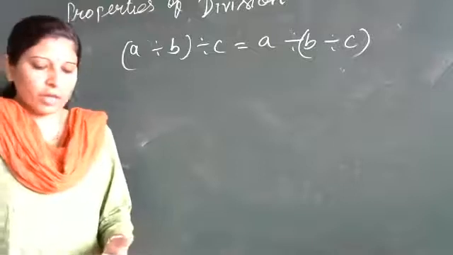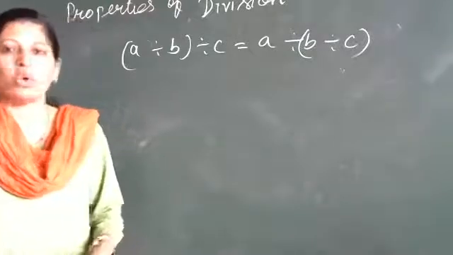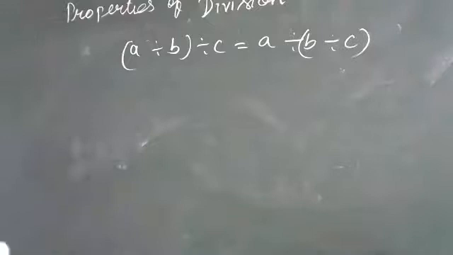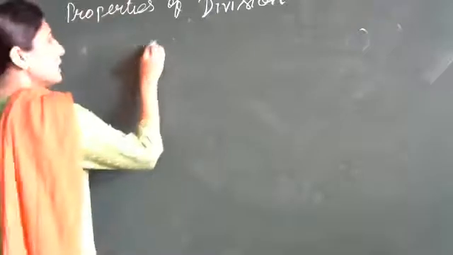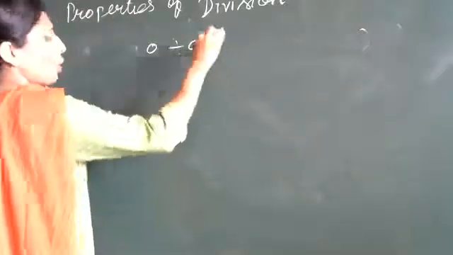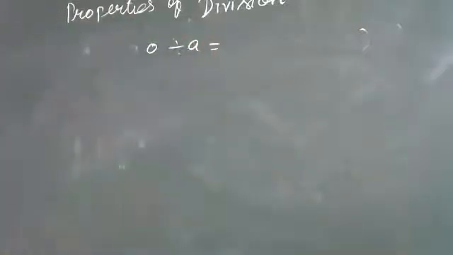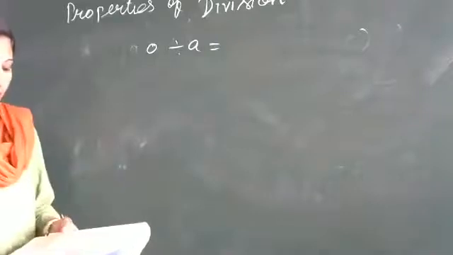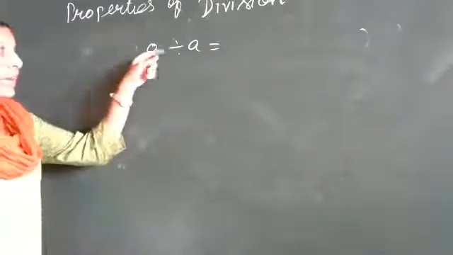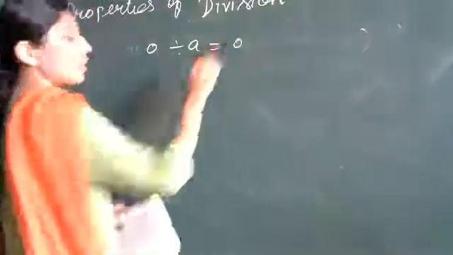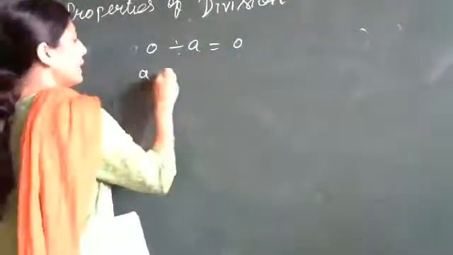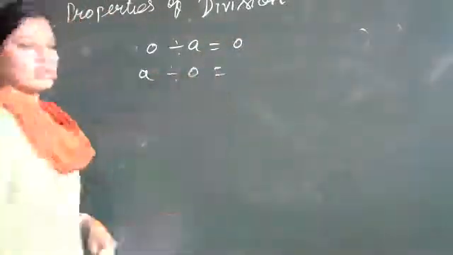Now next is the property of 0. Now the property of 0: if A is divided by 0, what are you going to get? If 0 is divided by A, you will get 0.